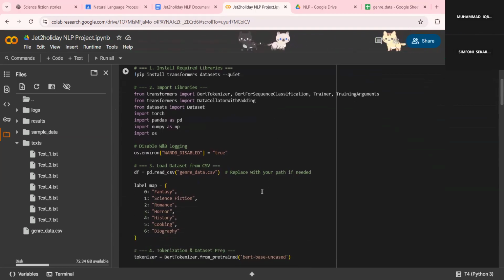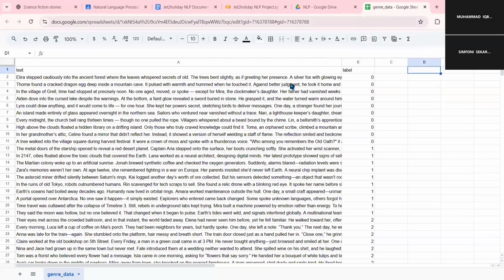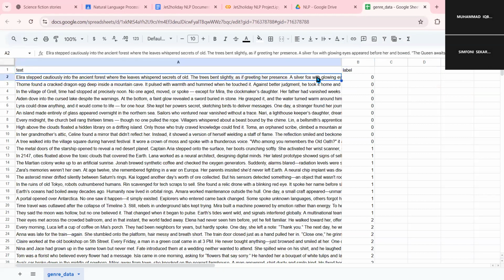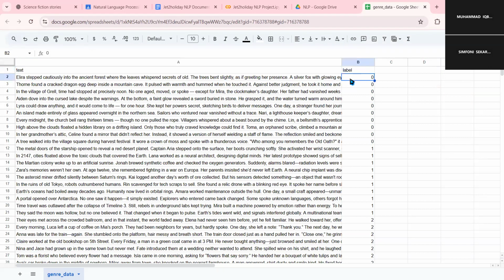And we have a data set called genredata.csv. Inside that CSV file, it has a collection of data that contains the text of which genre this book belongs to. So it has text and label. Each text will already have a label in it.